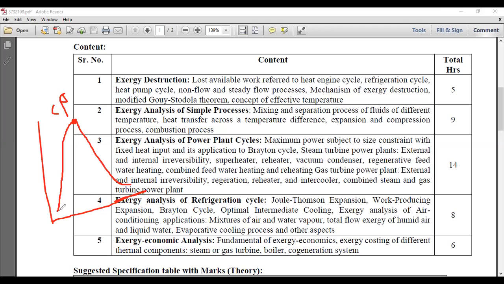This part is superheated, and this part is wet, the intermediate wet region. This is the saturation curve. I'm talking about this portion.